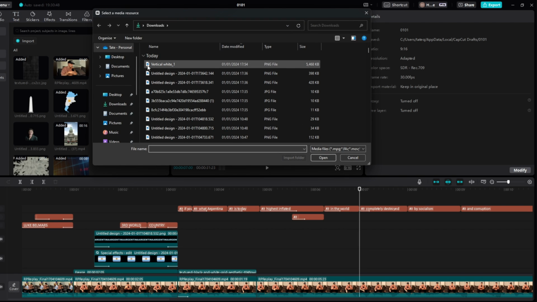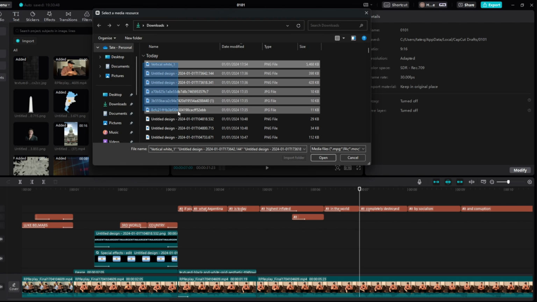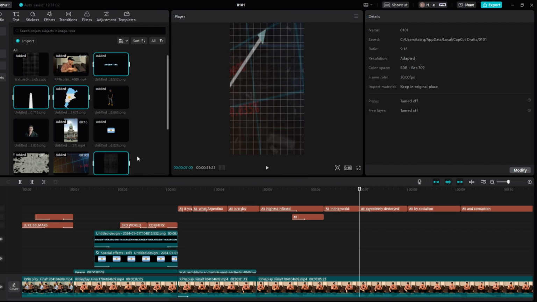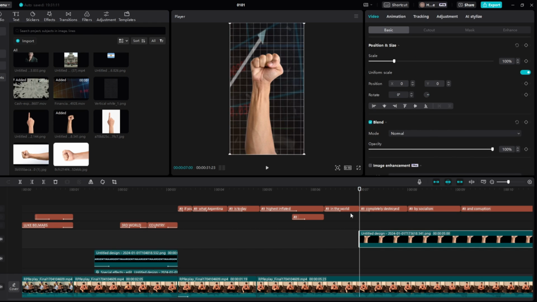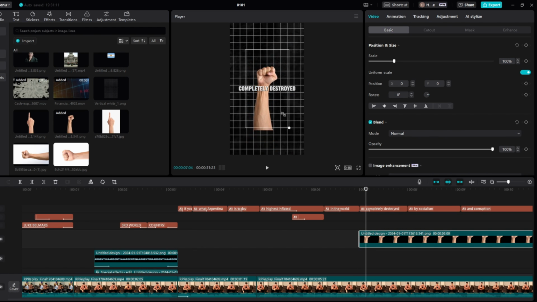So let me add these really quickly. Now I'm not too sure what all these are, so I'm just going to add them all, because why not? I mean, some of them was from this morning, which I didn't want. And then right here is we're going to do the trick. So I'm going to drag this in, and then just like here, so if we first just begin to do this, so completely destroyed by this.